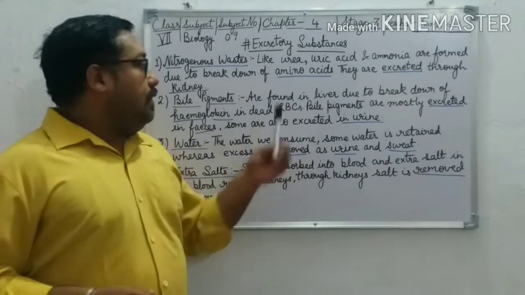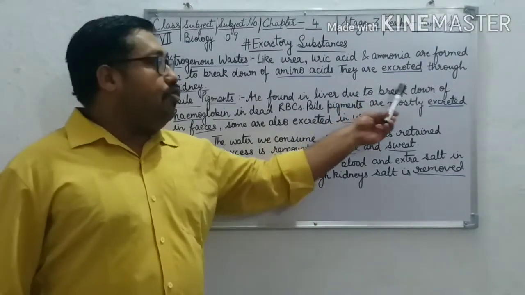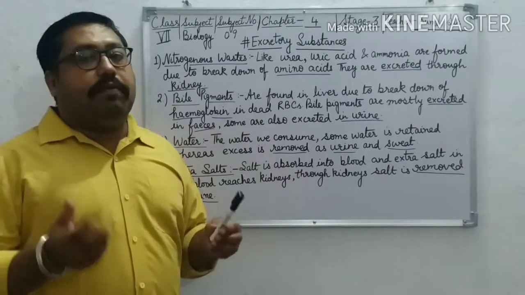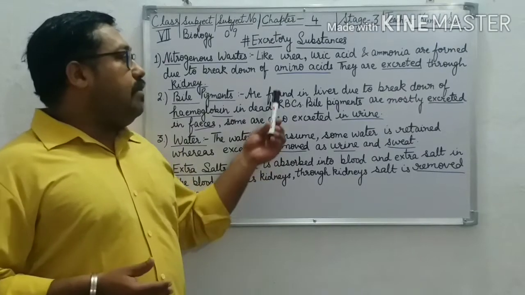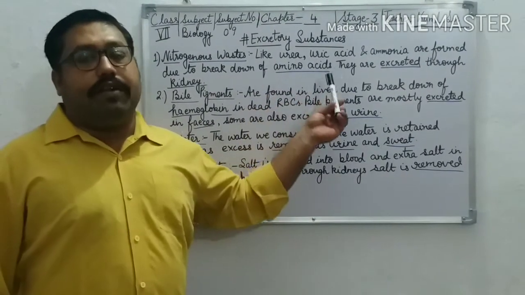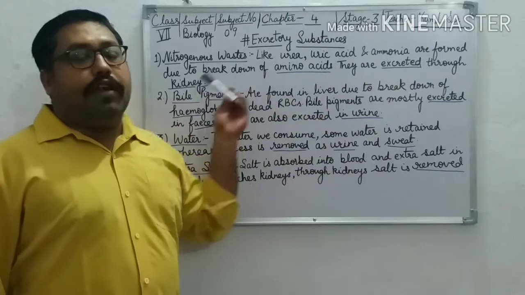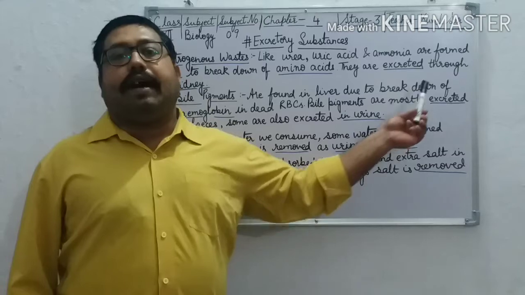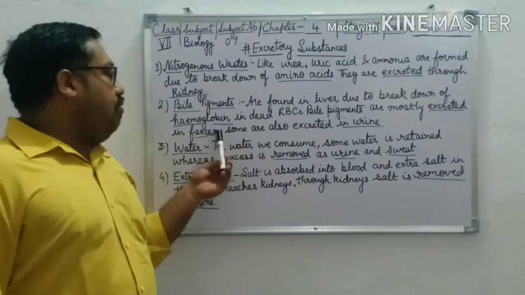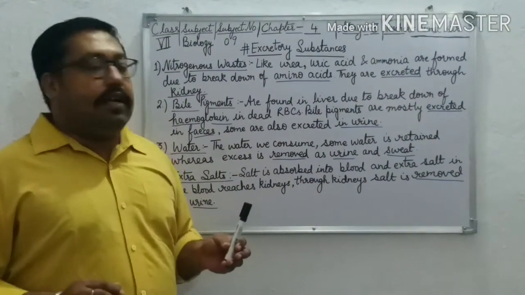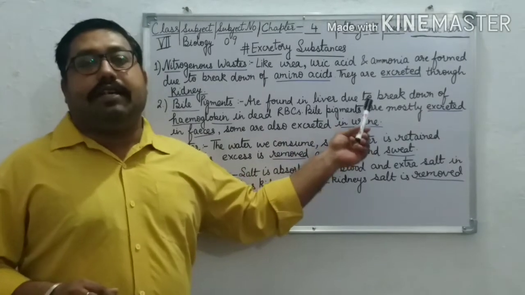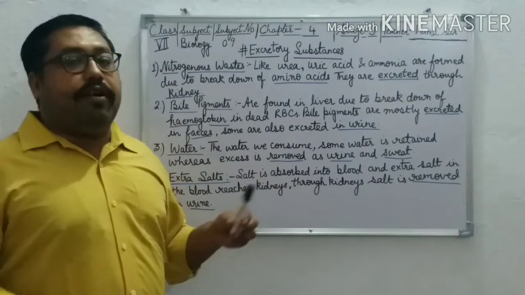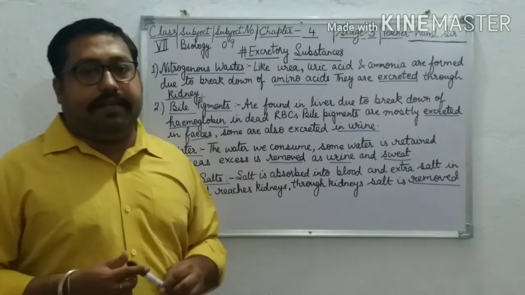Bile pigments are found in the liver due to breakdown of hemoglobin in dead RBCs. How are the bile pigments formed and where are they found? Bile pigments are found in the liver due to breakdown of hemoglobin in dead RBCs, and bile pigments are mostly excreted through our feces, but some are also excreted in urine. And the yellow color of urine is due to bile pigment.